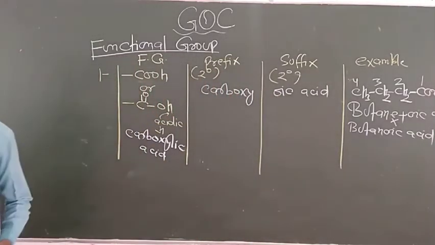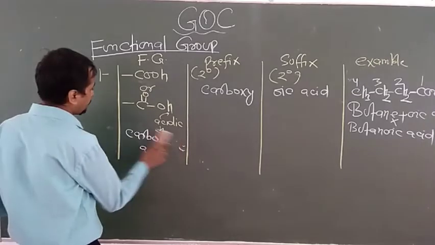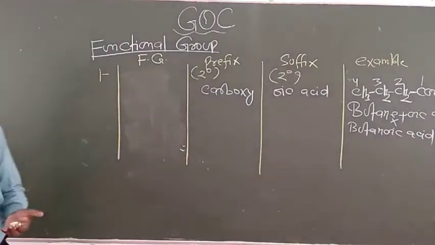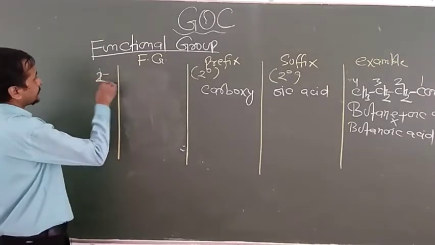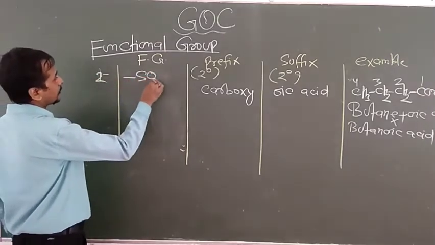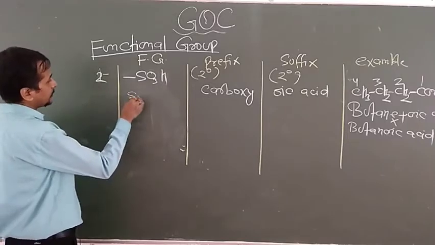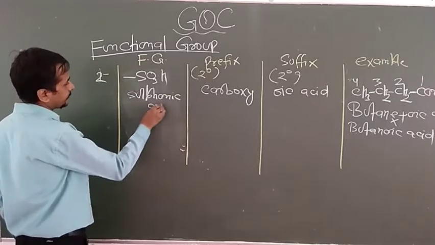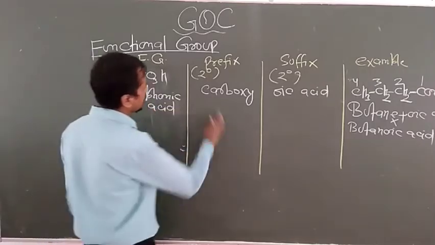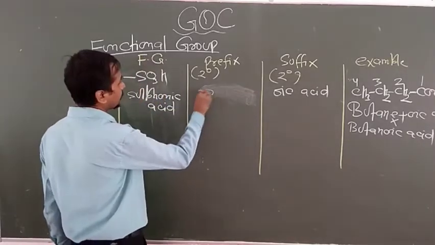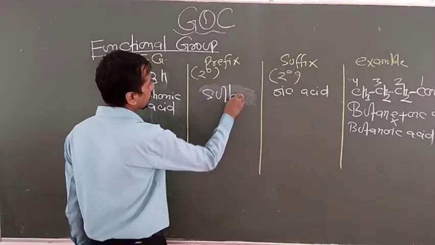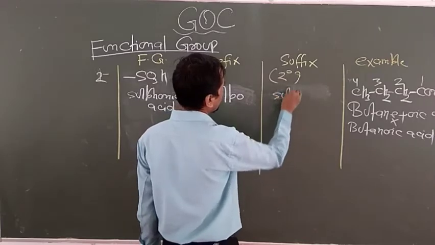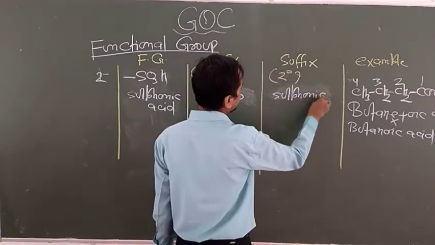Now the second example, given the second periodic order, is sulfonic acid, that is SO3H. This basically belongs to sulfonic acid. Now the prefix for this acid is sulfo and the suffix is written sulfonic acid.